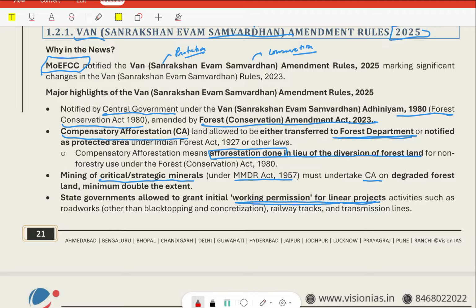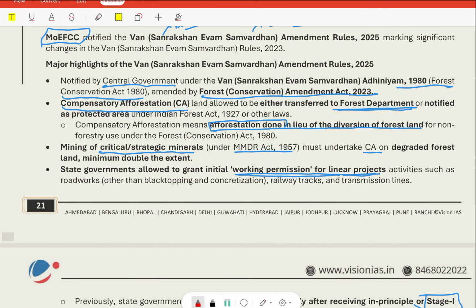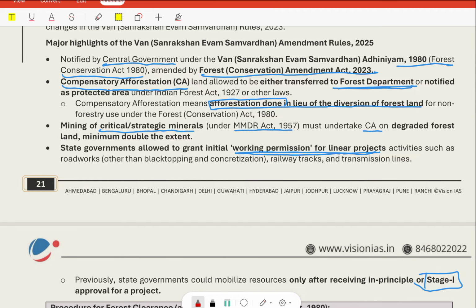There was a provision of compensatory afforestation, where land will be allowed to be either transferred to the forest department or notified as protected area.